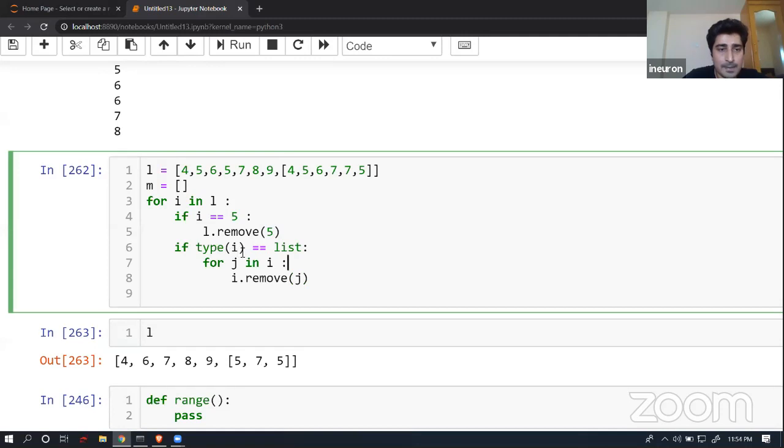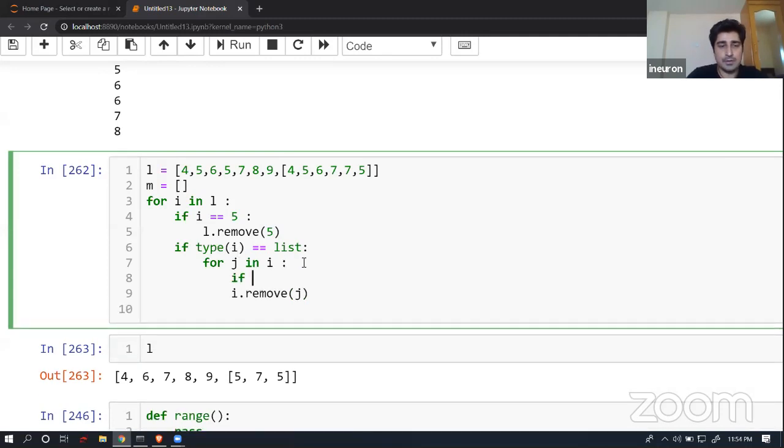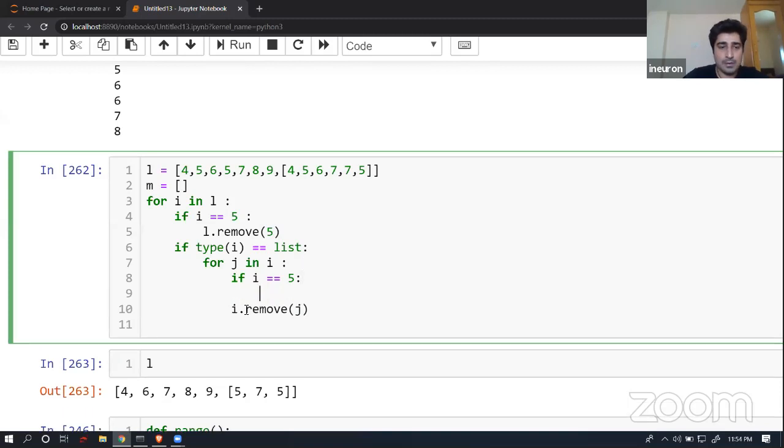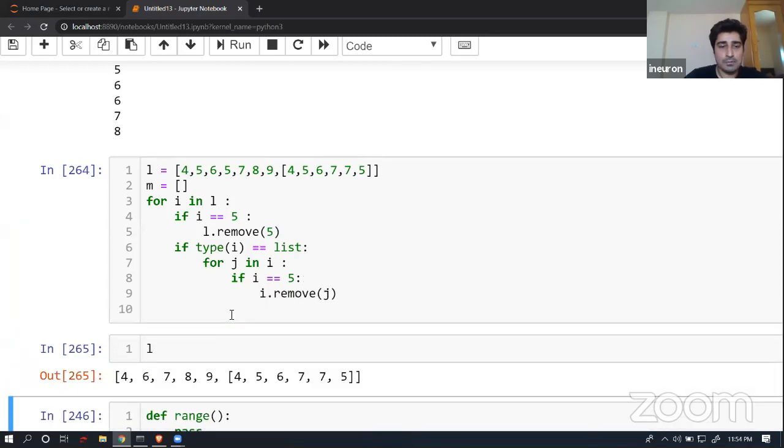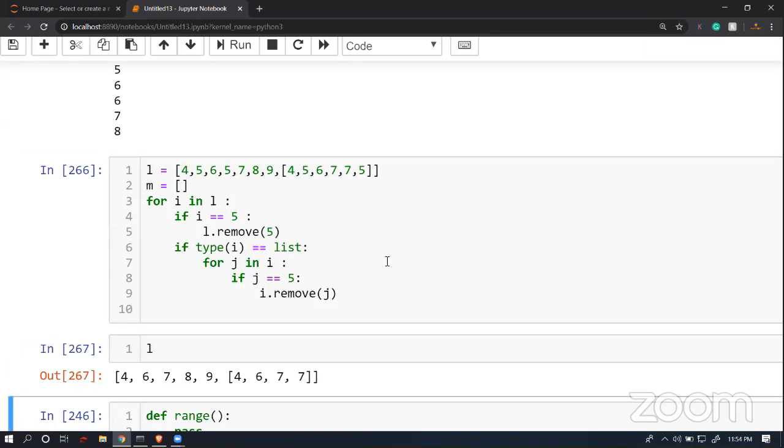So if I is equal to 5, and for J in I, if J is equal to 5, then remove J. Got it? Yeah. Thank you.